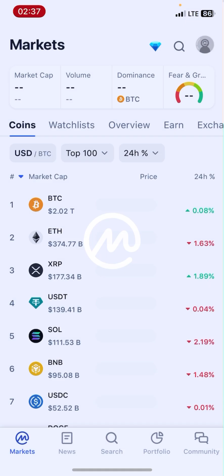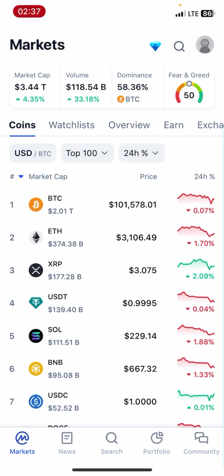CoinMarketCap is an application that summarizes all the data in the crypto space. As you can see, the volume, the BTC dominance, the fear and greed index, and the total market capitalization.